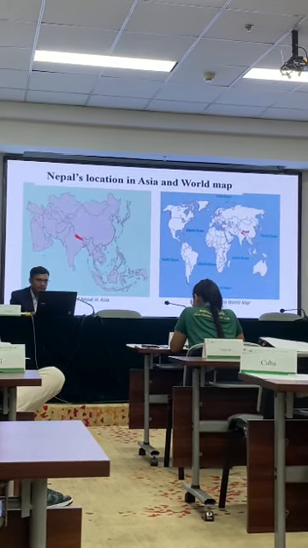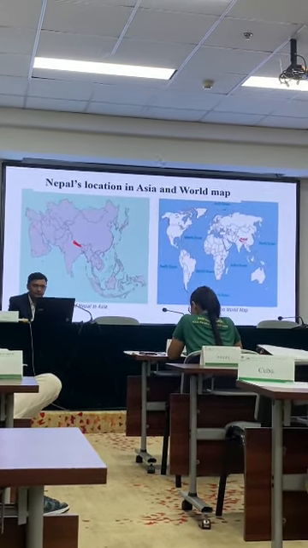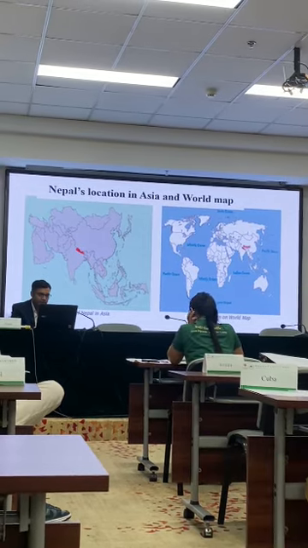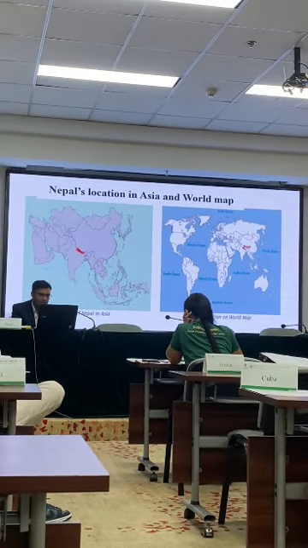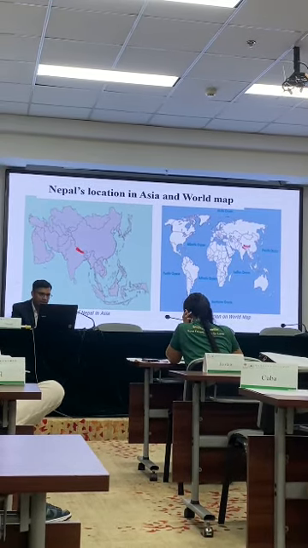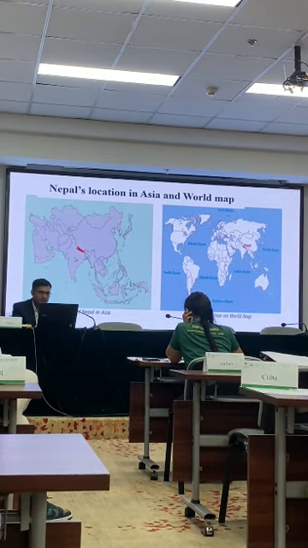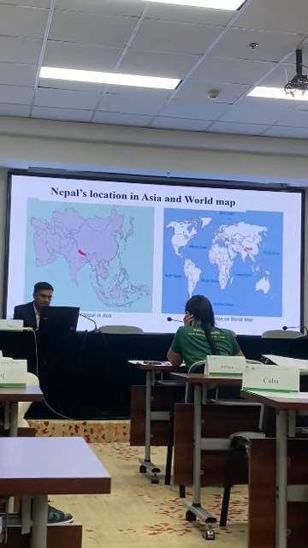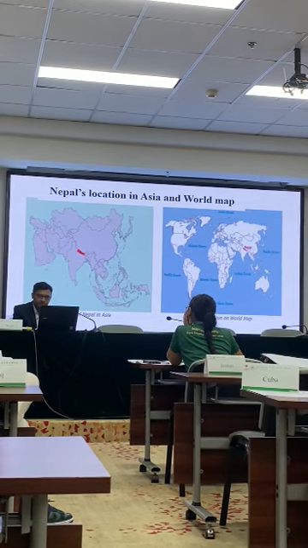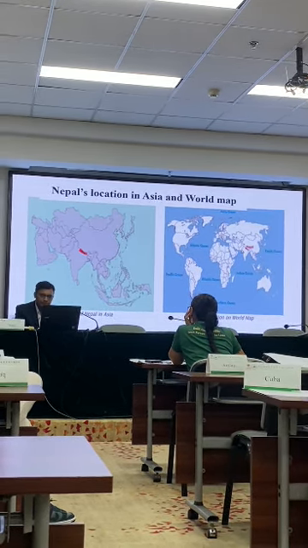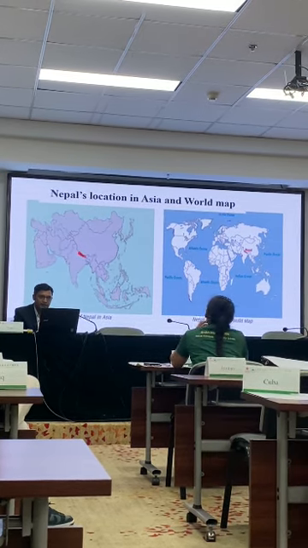And it's Nepal's location in Asia, and for the map, this red one, small brick one structure, and the upper one is China, the biggest one, and the southern is also India, and it lies in South Asia. And this is the map in the world map.